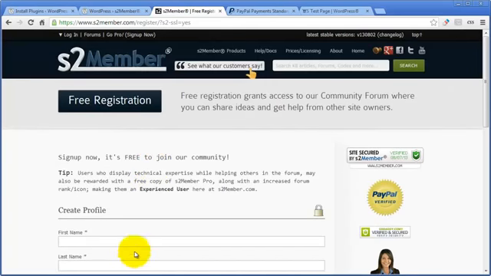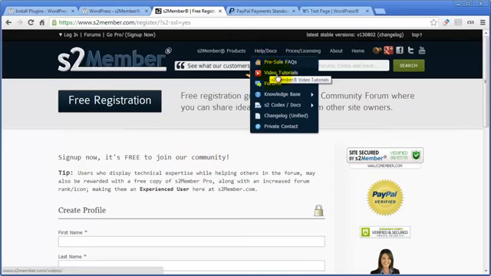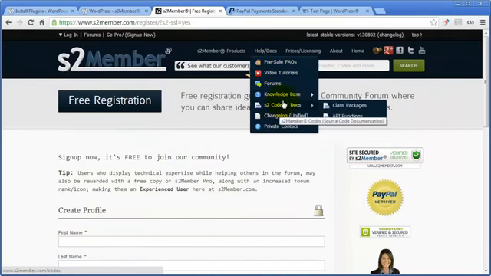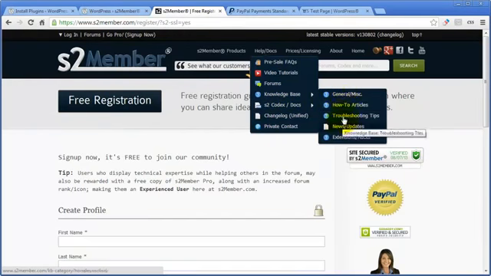Fill this out, you'll get access to that, and then also should you need to ask a question or if you want to take part in the community, then you'll have the account to do that. Up here you'll find other video tutorials. There's a knowledge base, a change log, a codex. Check out the knowledge base, especially this section. Really good articles in here.